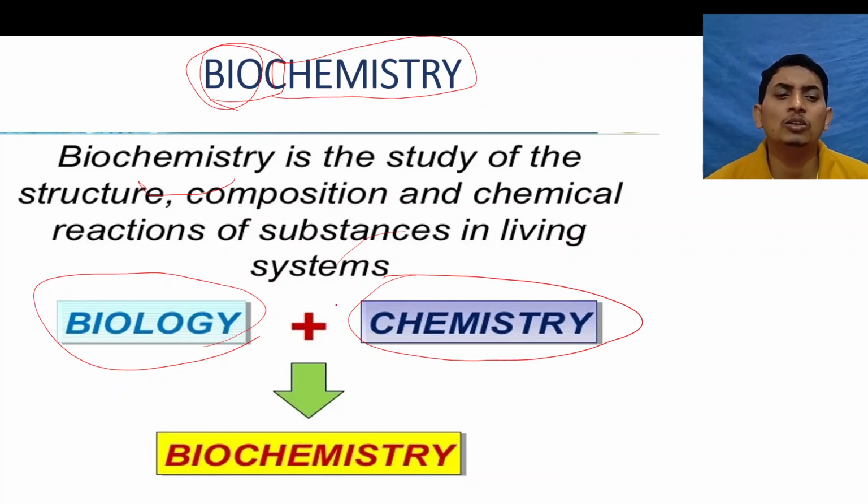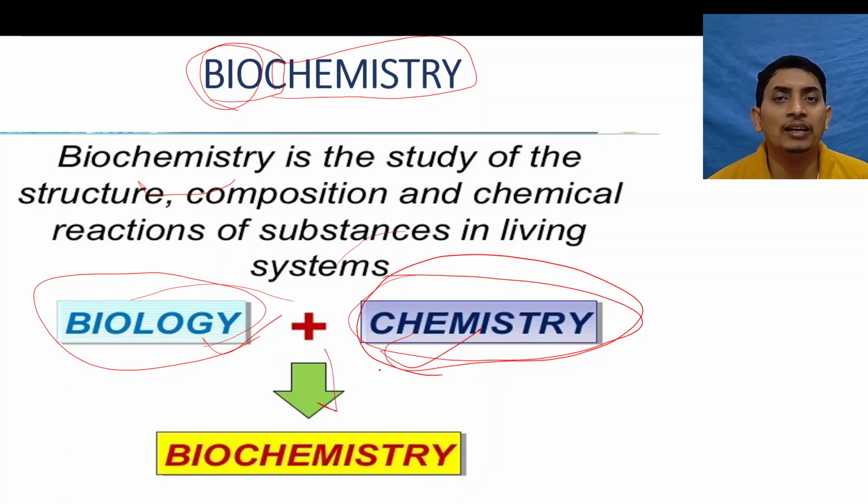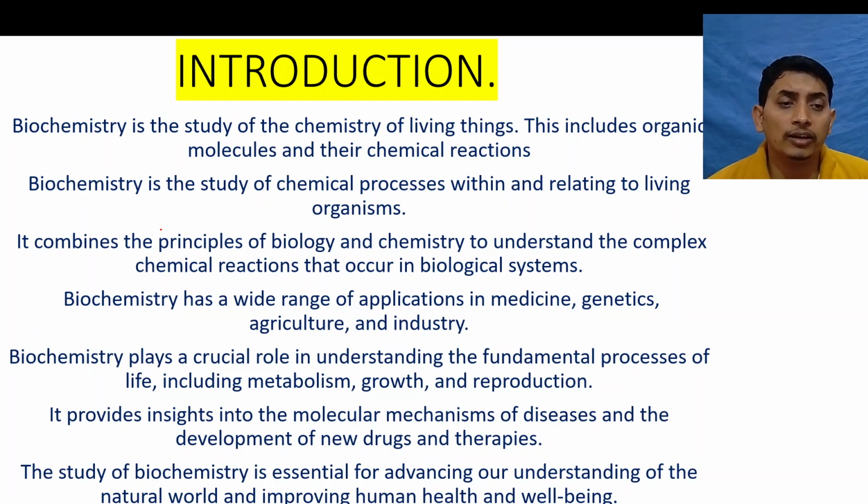Just see the two words. These two words combine together and become one subject. It consists of two subjects, one is biology and the other is chemistry, so it is called biochemistry. The chemical reactions which are happening in living cell tissue are called biochemistry. Moving to the next slide, we'll see the introduction.